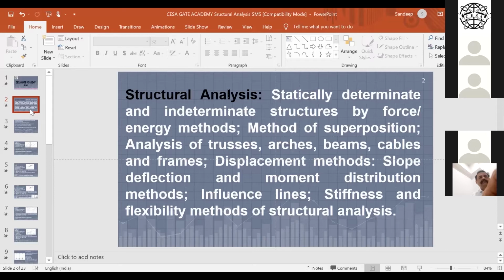A rigid body is one where, if you apply forces on the body, the distance between any two points in the rigid body will remain as it is before, during, and after the application of the force. This is the concept of a rigid body. So we are not here to find the displacement and rotations in the rigid body.